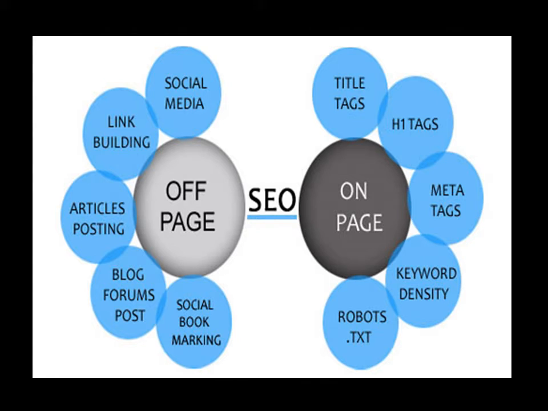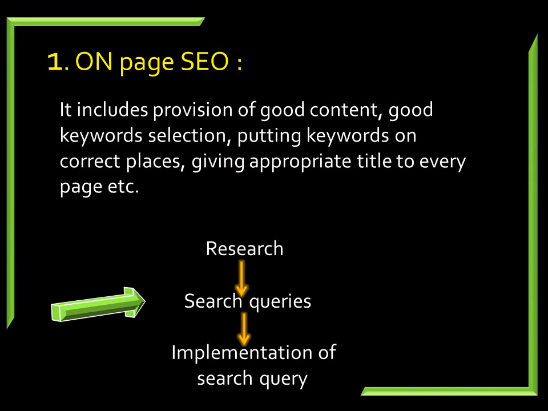There are two types of search engine optimization. First one is on-page search engine optimization and second is off-page search engine optimization. So we will see one by one what are these two types of search engine optimization. So the first type is on-page search engine optimization.